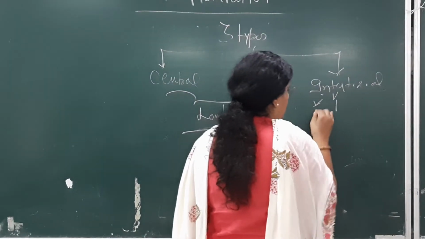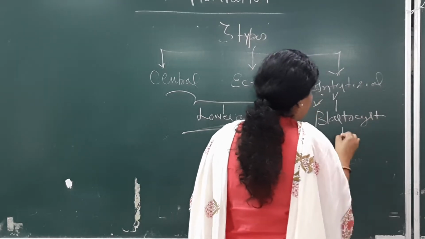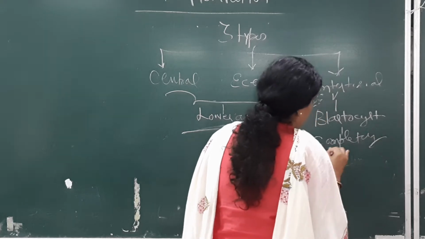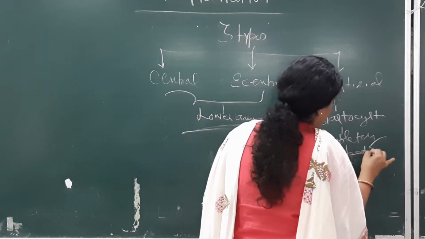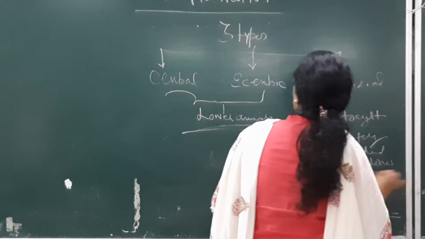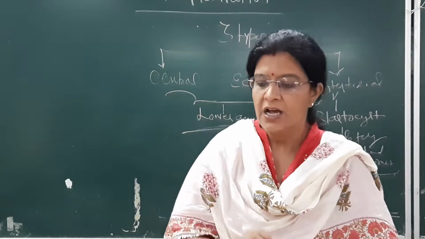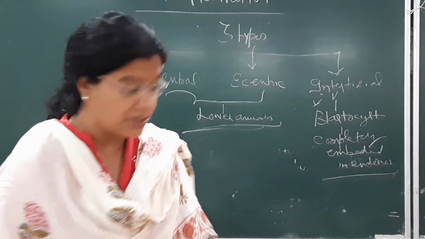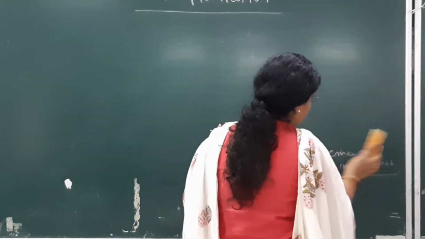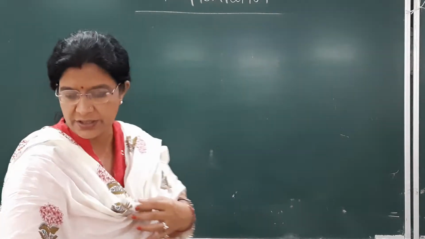that means the blastocyst is completely embedded. It is completely embedded in the endometrium. So this is the interstitial type. So we will see via a diagram how this is going to happen, in what stage we have studied and how this is going to happen.